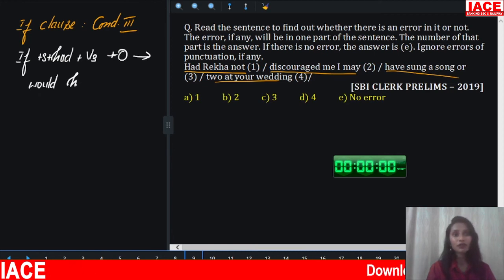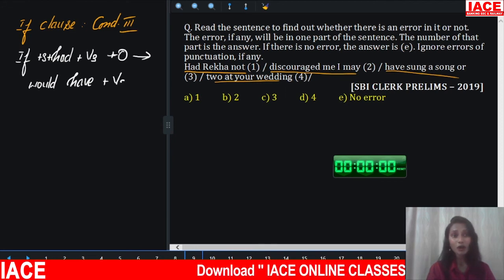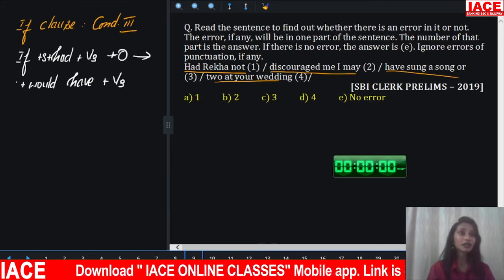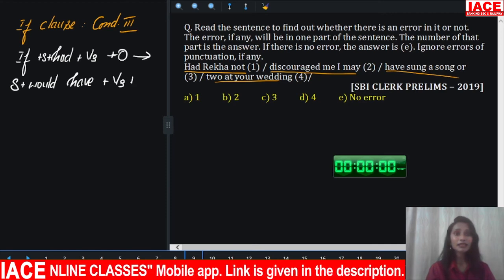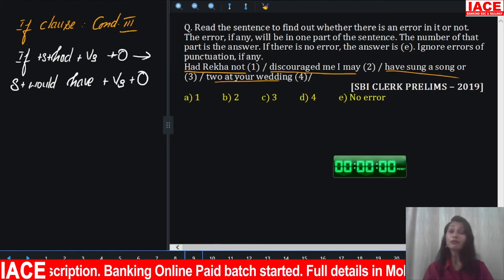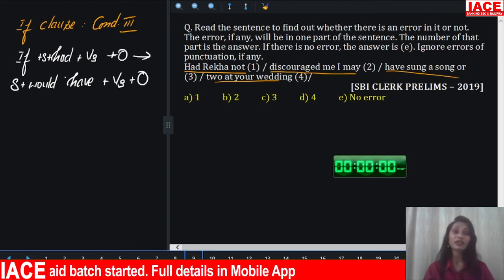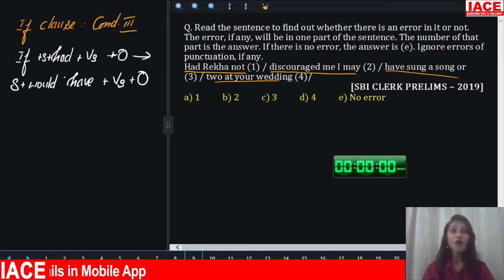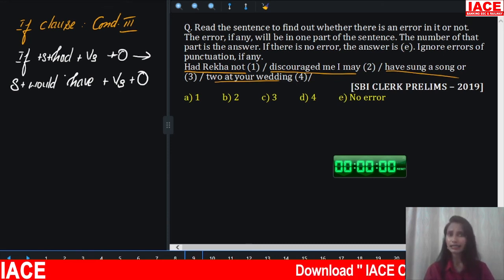Here it could be would or could or might, whatever the past form of a modal auxiliary can take. So the structure is: if plus subject plus had plus V3, that is past perfect, followed by would have plus V3.